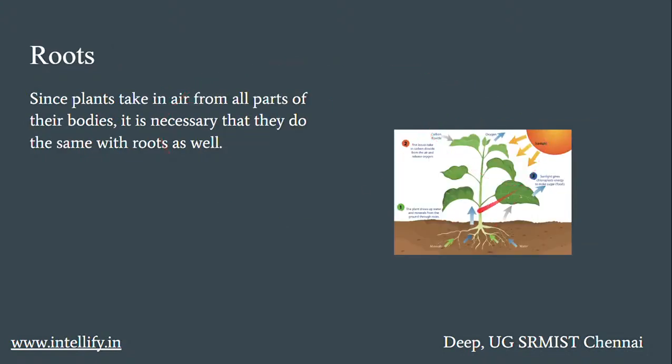Moving on, roots. तो हमने देख लिया कि surface के ऊपर जो plant है उसमें leaves होते हैं, leaves में stomata होता है which helps in respiration. But how does the root get air or oxygen supply? तो क्या है कि we see जो soil है, soil में there are a lot of holes or pores, बहुत सारे empty gaps रह जाते हैं through which air gets in and these roots absorb that air. Those pockets of air जो बीच में बन गए हैं due to the particle size of the soil, उसके through